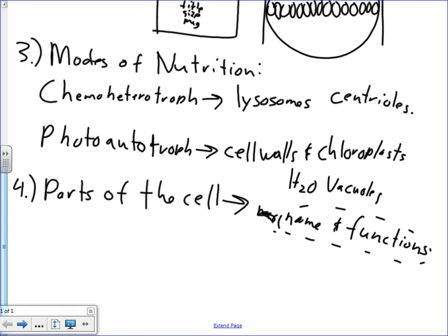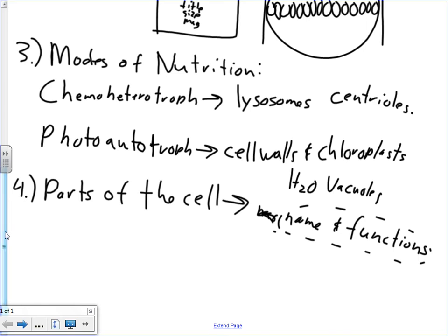Those functions just have to be kind of like point form explanations. I'm not looking for paragraph answers about how a Golgi apparatus works, right? If you write, for a Golgi apparatus, responsible for exocytosis or responsible for processing wastes, that's good enough. You know what it does, okay? So don't spend a whole bunch of time filling in a box with incredibly small writing, okay? That's only worth 1 mark. If it's only worth 1 mark, I'm probably only looking for kind of a point form explanation. Now if on the other side of that you went Golgi, waste, the waste what? You gotta have a little bit more than that on there. Everyone kind of follow me on that?